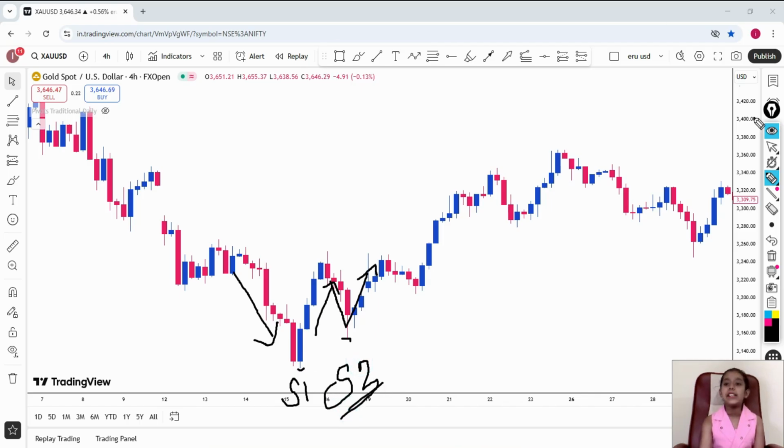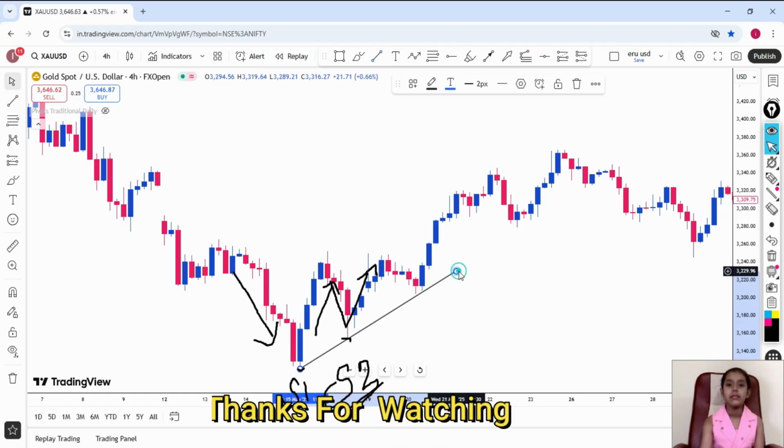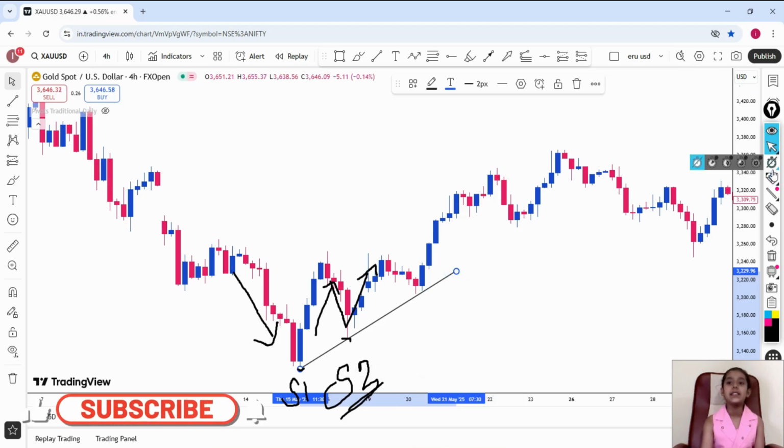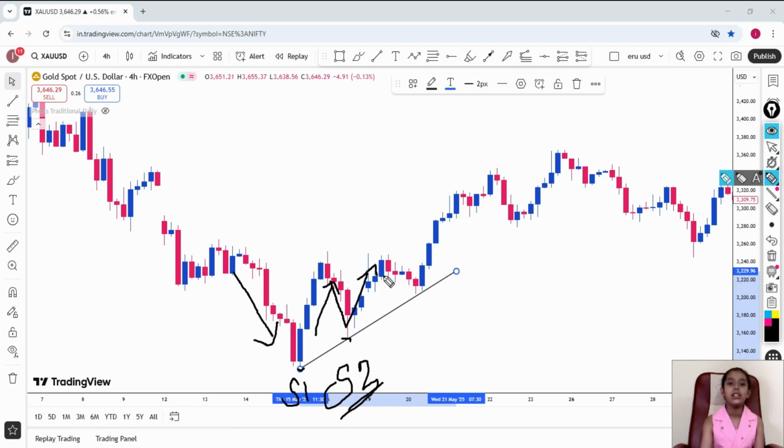And friends, matching these two, we will make one trend line. And friends, now you can see here, the market is again coming downside and directly it has gone upside, and this will be our S3. And friends, when S3 is there, we will confirm that our trend line support is working very strongly.